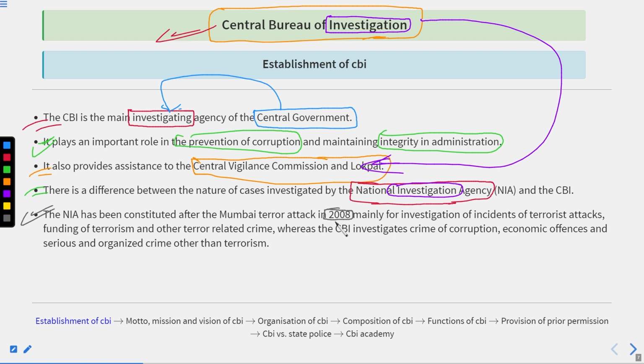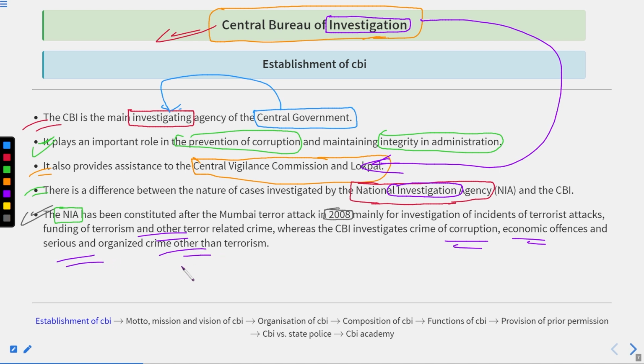So after this act, a new agency came into the picture. That name was NIA, National Investigation Agency. Okay, and it got the responsibility for investigation of incidents of terrorist attacks, funding of terrorism, and other terror-related crimes. Whereas the CBI investigates crimes of corruption, economic offences, and serious and organized crime other than terrorism.